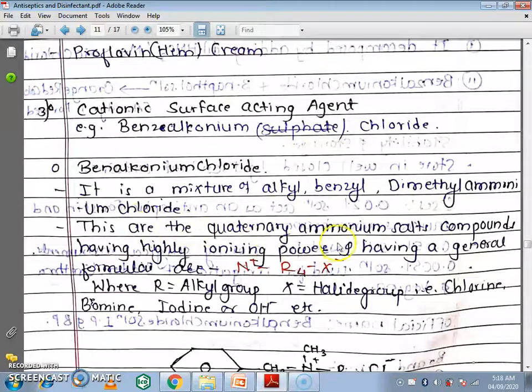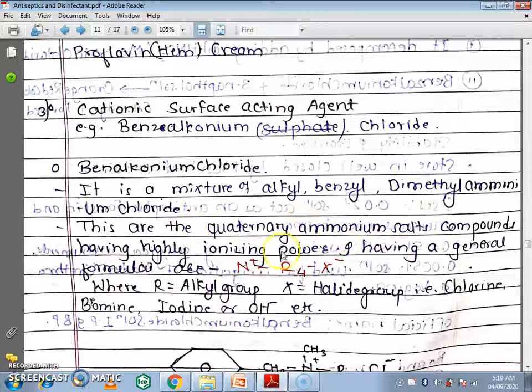These are quaternary ammonium salts, compounds having high ionizing power and a general formula N+R4X−. Here R means alkyl group, and X means halide, that may be chlorine, bromine, iodine, or we can also add an OH− group.